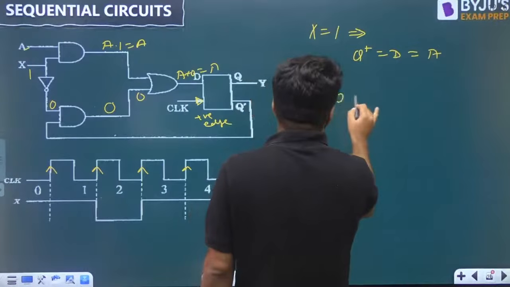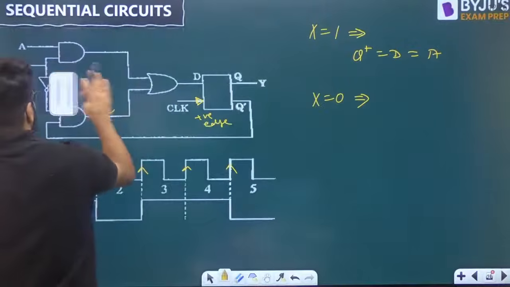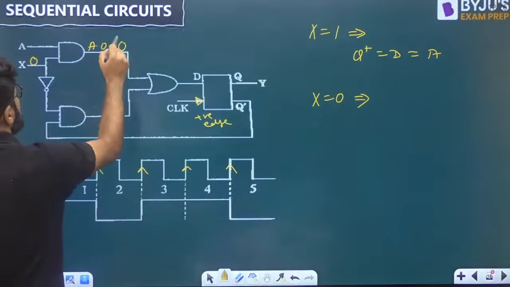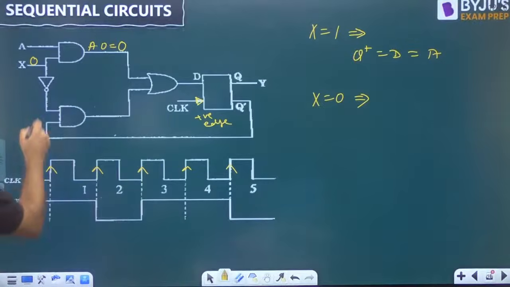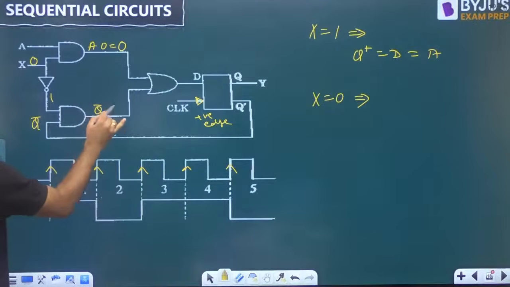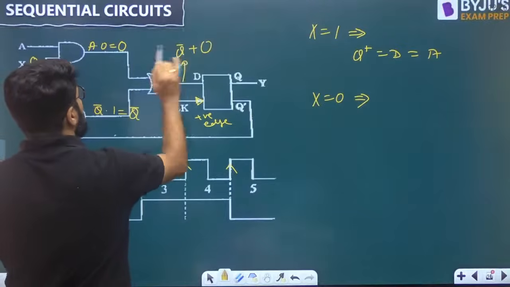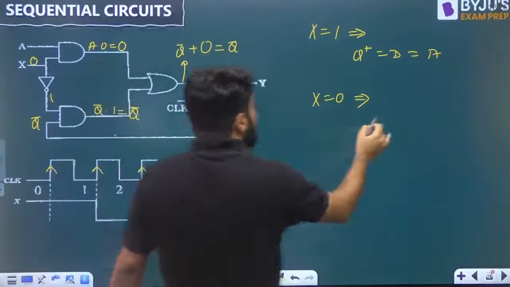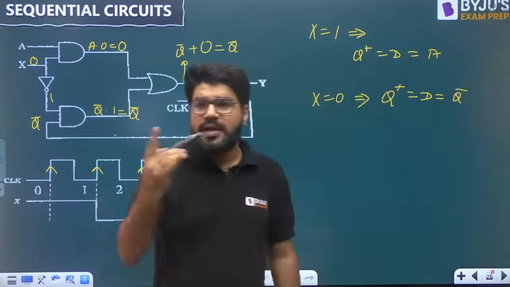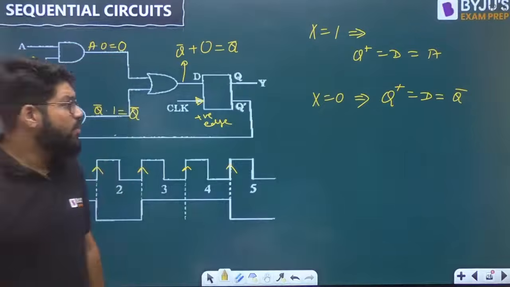If X is equal to 0, then what is the condition? Okay, let's look at this. If X is equal to 0, this is A into 0, so there is no role of A. That becomes 0. X is 0, its complement is 1. So what is coming from here is Q bar. So you have Q bar into 1. This is Q bar. Now what is coming up here? Q bar plus 0, and that is Q bar. So the next state will be Q plus equal to D, but D is equal to Q bar. The next state will be toggle, when X is equal to 0.